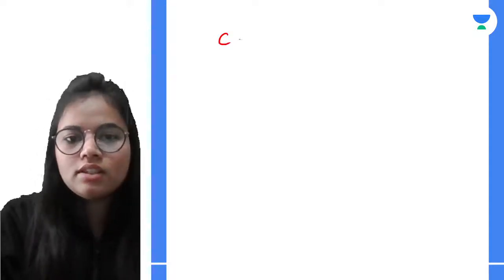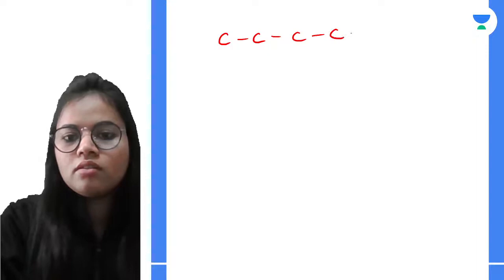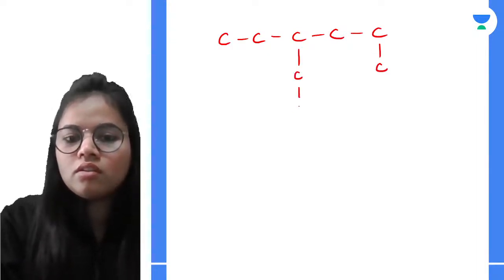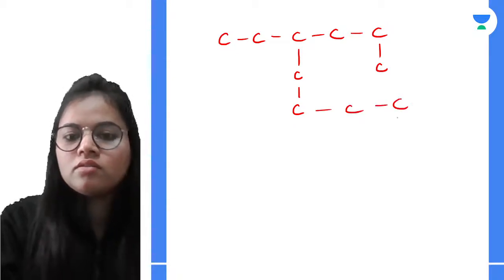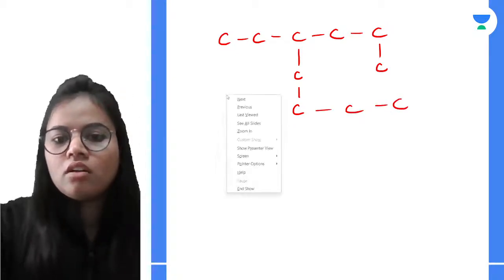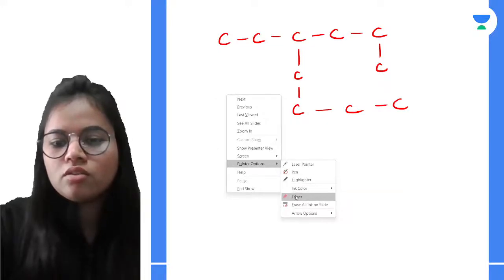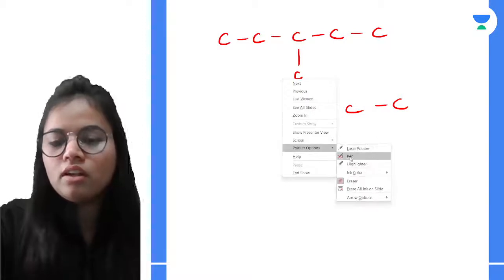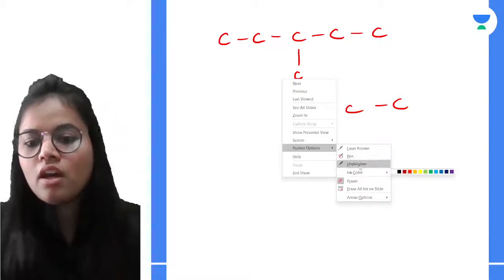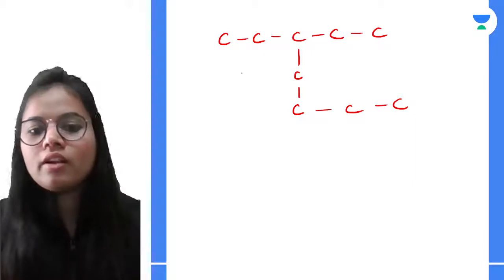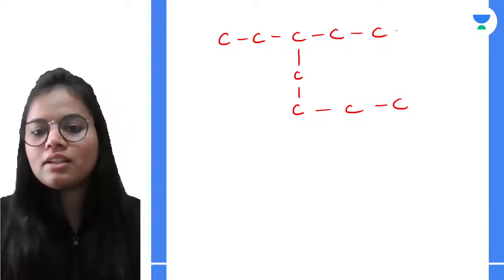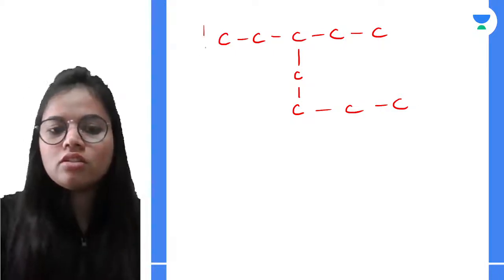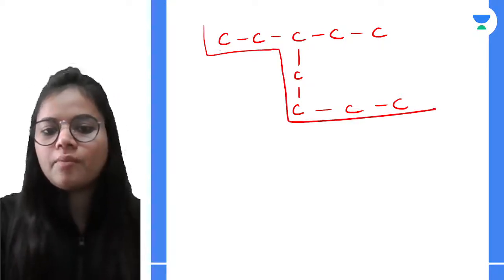This is my structure. If I have to select the longest chain, obviously this is containing 5 carbons, and here I am having 3, 4, 5, 6 and 7. So this will be my longest chain.